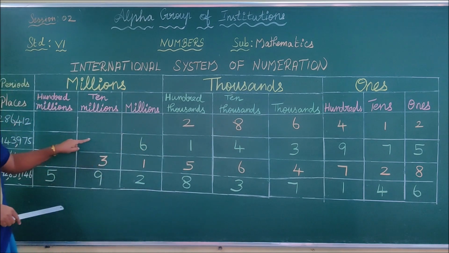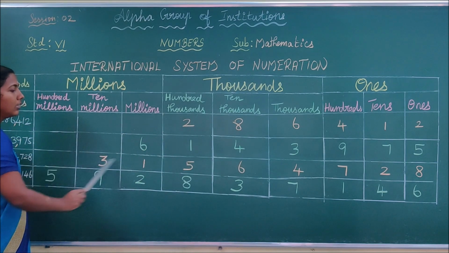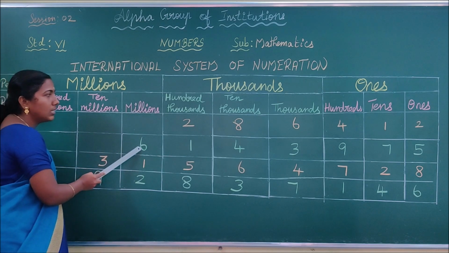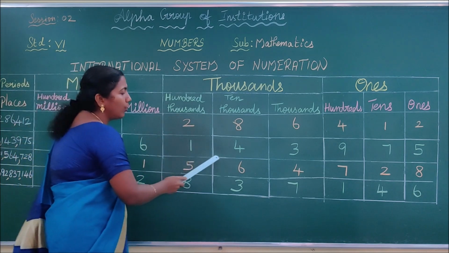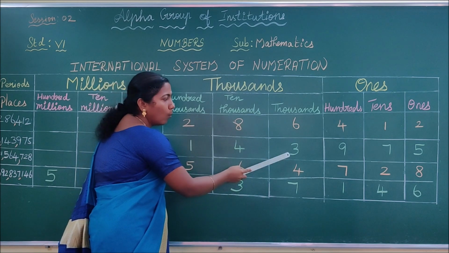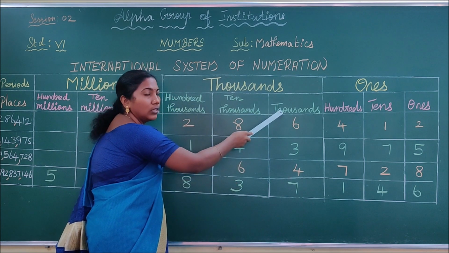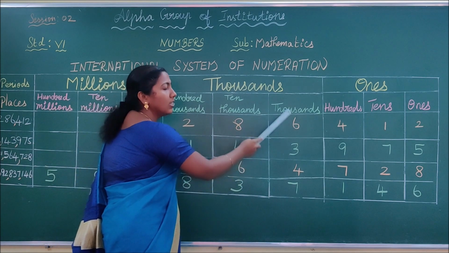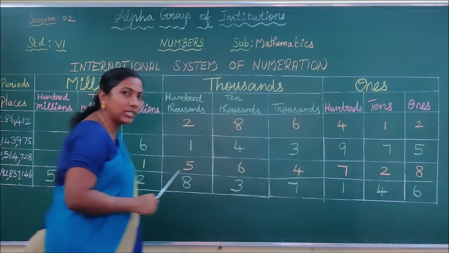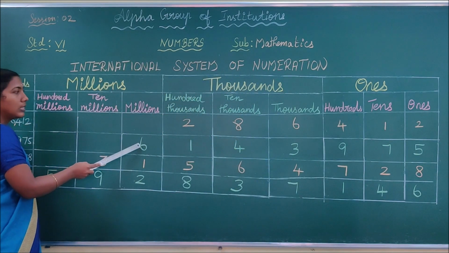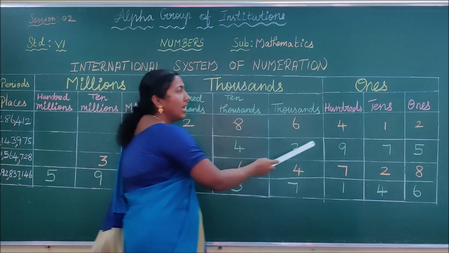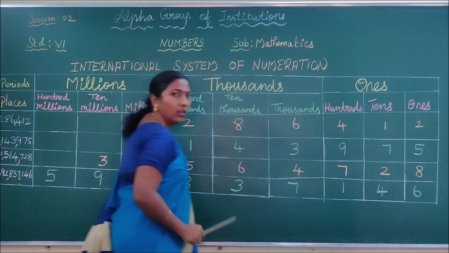See the next one. How do you read this? This is one period. In this period you have only one number. Its place value is million. So you have to read it as 6 million. In this period you have 3 numbers. You have to read it as 143. What is the place value of 3? Thousands. So 143,975. Do you understand, children? Once again we are going to say the name. 6,143,975. Do you understand, children?